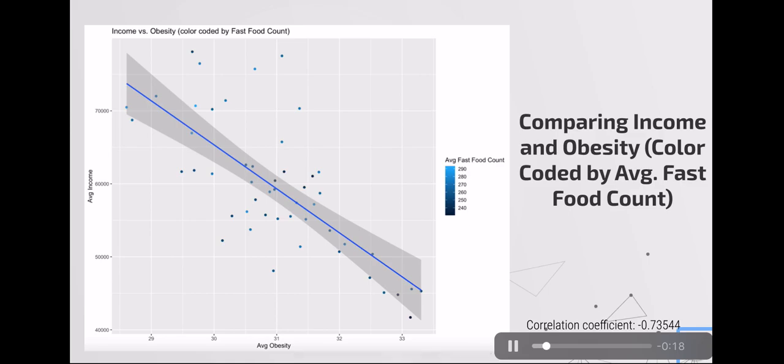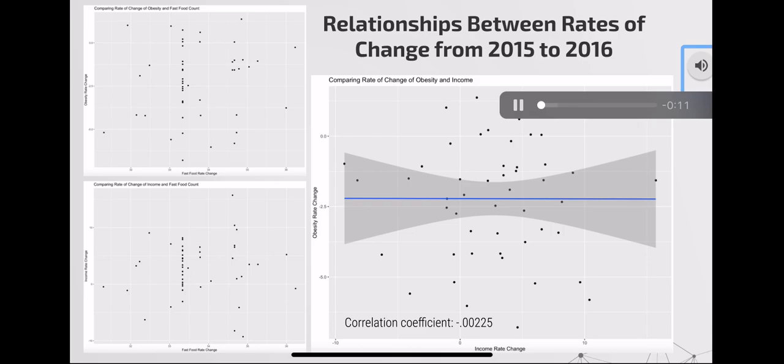Next, we plotted the relationship between average income and obesity levels. The correlation for these variables was negative, but it was much more distinct and had a higher correlation coefficient. It's still not perfectly linear, but the variables showed much more connection with one another. We also incorporated the average fast food count into this plot by using it as a color code. Finally, we plotted rates of change from 2015 to 2016 against one another to see if there was any growth correlation, but found almost no relationship between any of the variables.